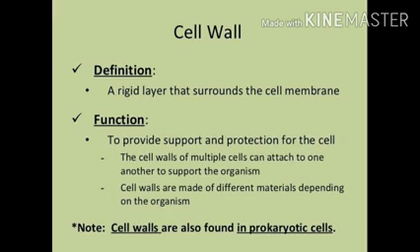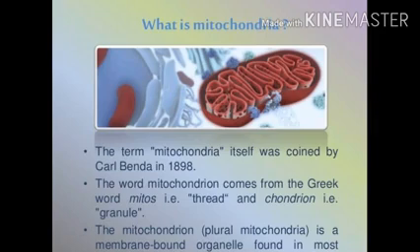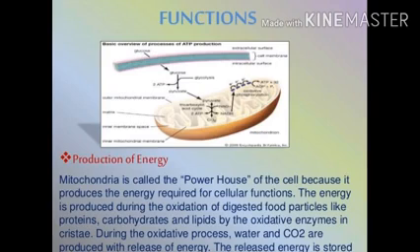Now let us learn about the next organelle, that is the mitochondria. The term mitochondria was coined by Carl Benda in 1898. It comes from the Greek words mitos, that means thread, and chondrion, that is granule. The mitochondrion is a membrane-bound organelle found in almost all plants and animals. Now let us understand the main function of the mitochondria. Mitochondria is also known as the powerhouse of the cell because it produces the energy required for the cellular functions.